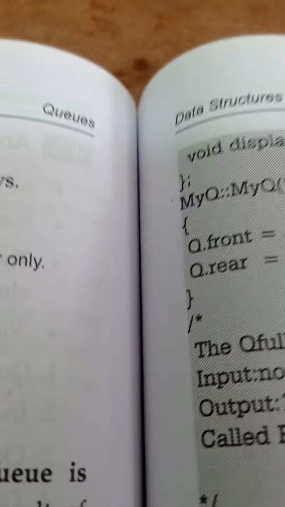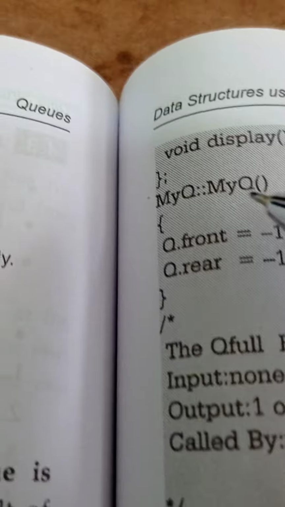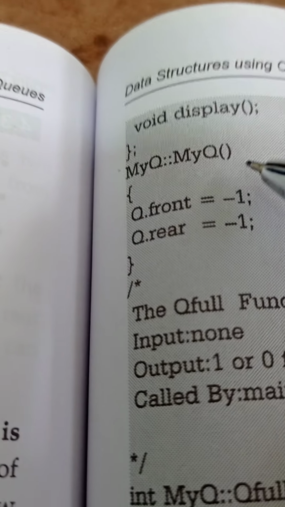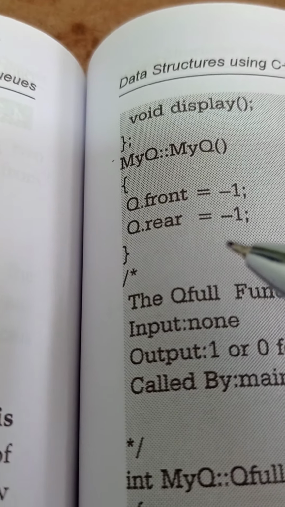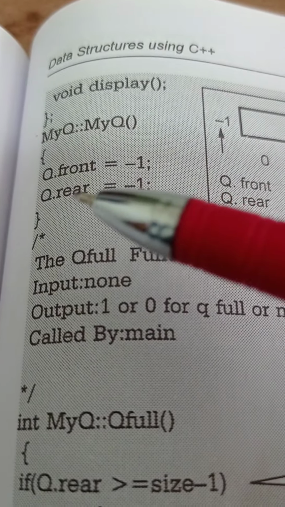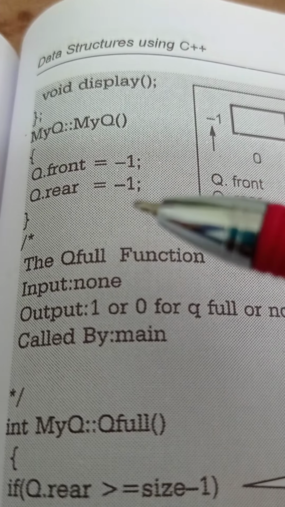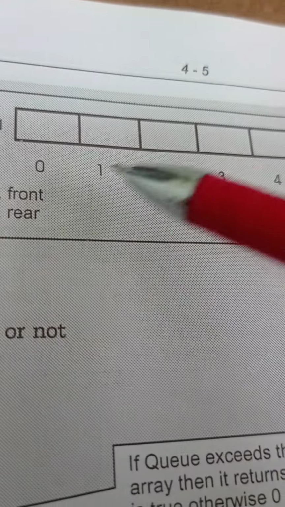That is myQ scope resolution after myQ, then qfront equal to -1, qrear equal to -1. First we will initialize the qfront as -1, qrear as -1. This means this is a queue where we can store the data.